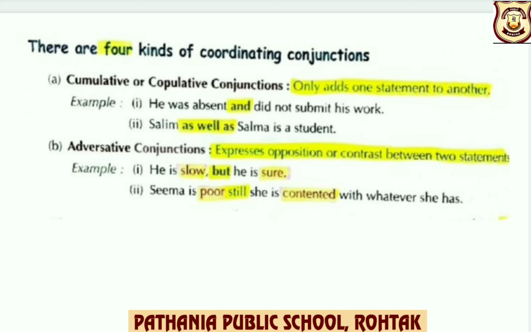Adversative conjunctions. It expresses opposition or contrast between two statements. For example, he is slow but he is sure. So here you can see, children, the adversative conjunction but is used to join two statements which are opposite. These are: he is slow, but he is sure.